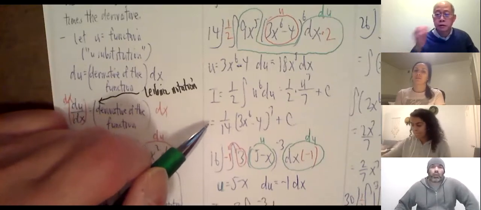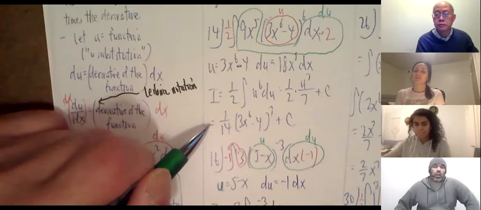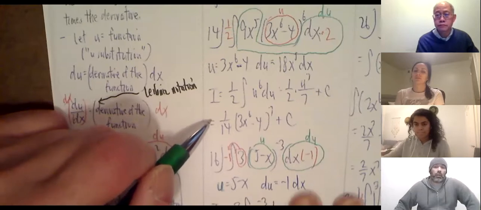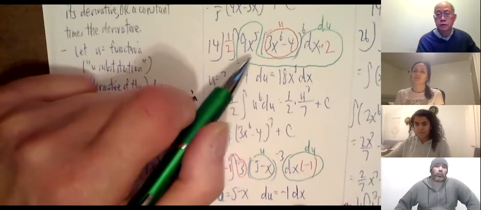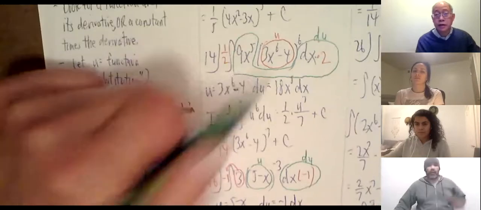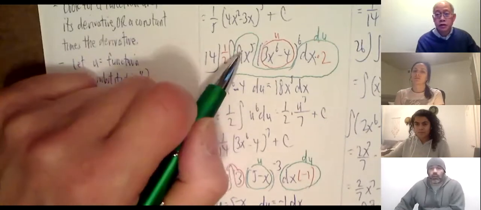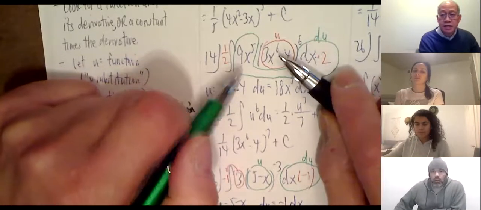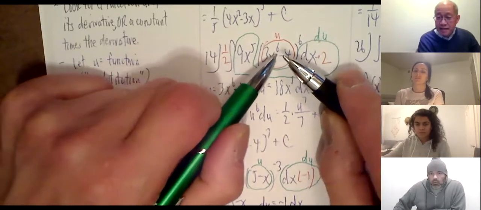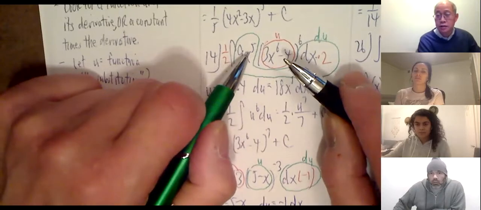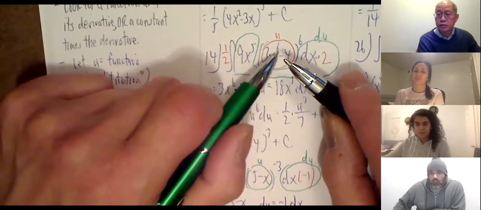My question is, how do you differentiate which is the u, for example, the 3x to the 6th as opposed to being the 9x to the 5th? Good question. How do you know which is the u? I see this is x to the 6th, this is x to the 5th. The derivative of x to the 6th is going to have an x to the 5th. That usually tells me which way to go.